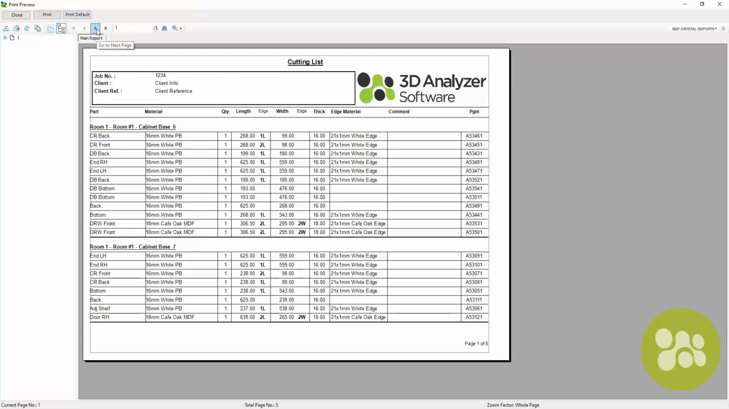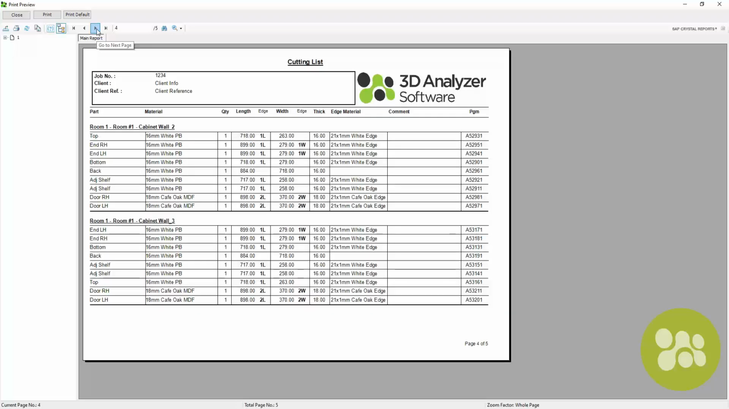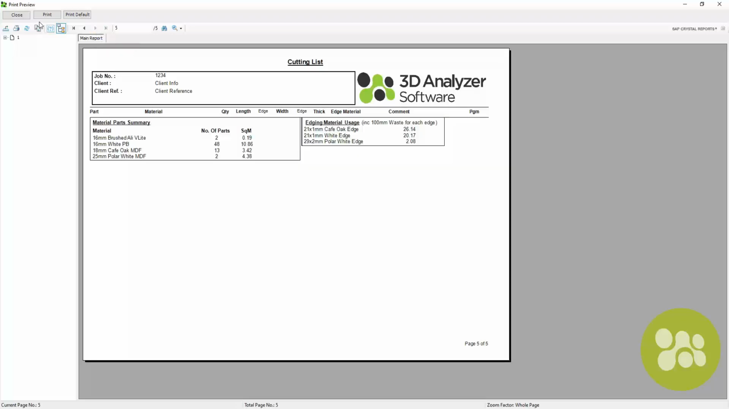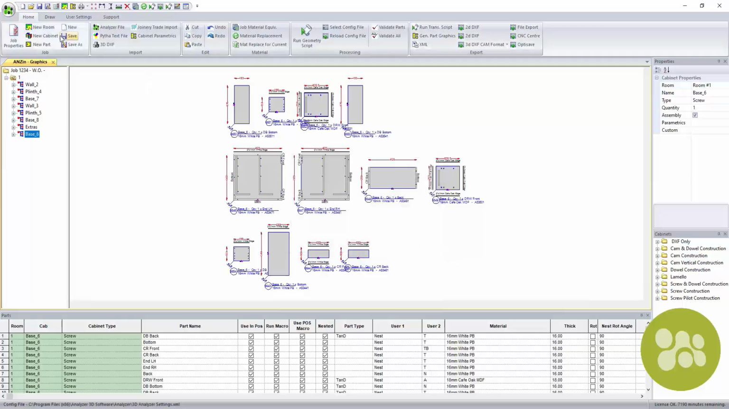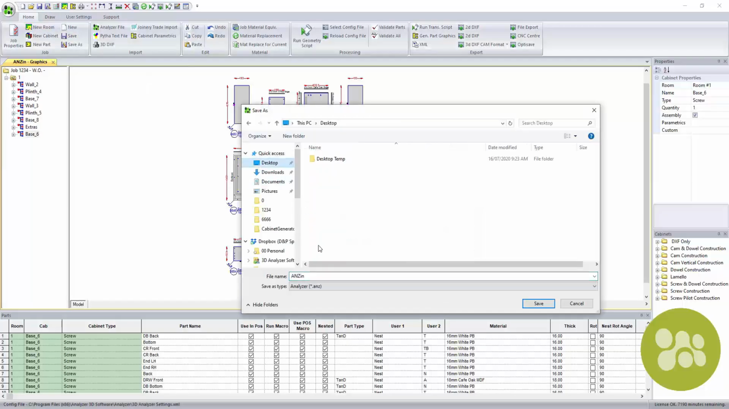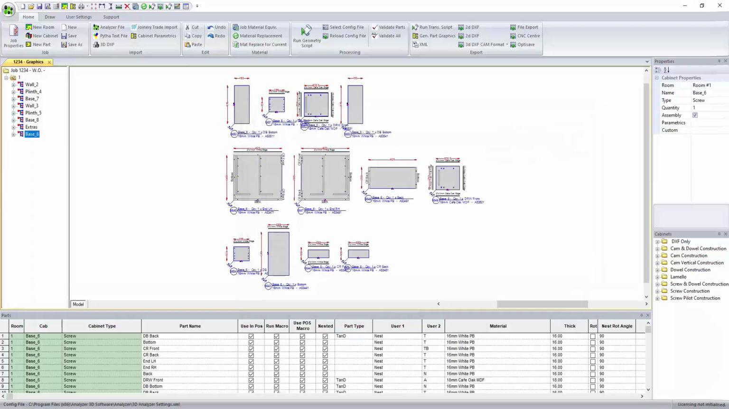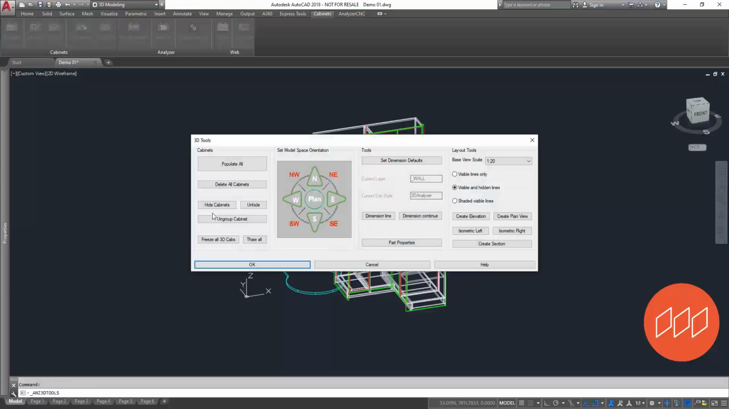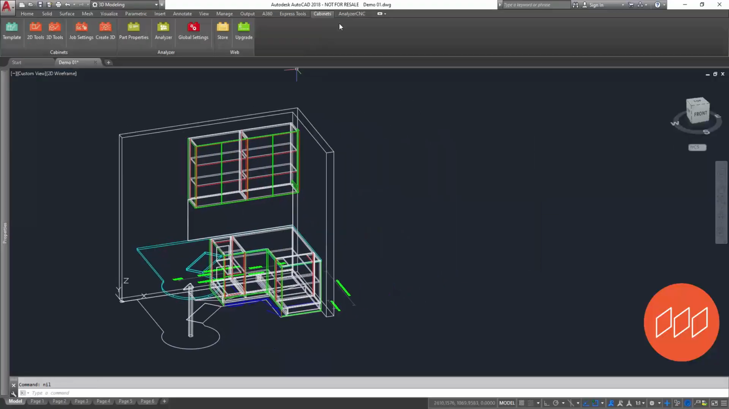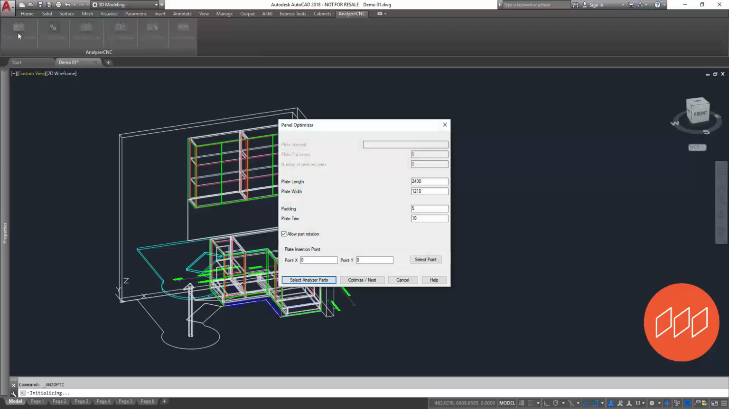Analyzer Manufacturing's extensive cutting list provides a detailed breakdown of components, including edging specifications. With one final click, Analyzer Manufacturing exports all necessary data, completing its task. Now, we move on to optimization, machining code generation, and labeling, ensuring components are ready for cutting, edging, and assembly.